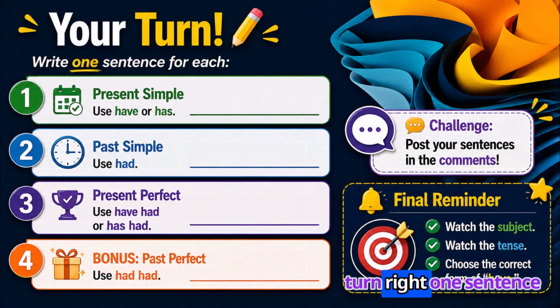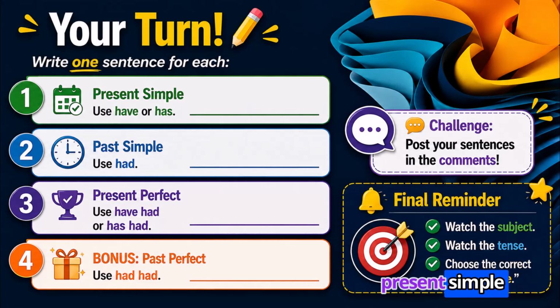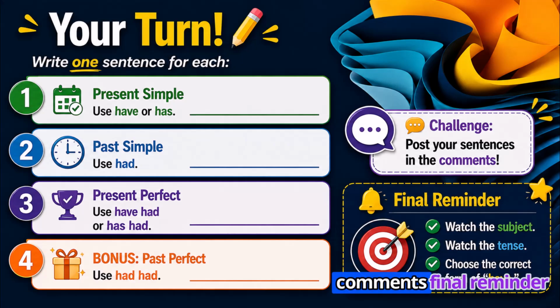Your turn. Write 1 sentence for each. 1. Present simple: use have or has. 2. Past simple: use had. 3. Present perfect: use have had or has had. 4. Bonus, past perfect: use had had. Challenge: post your sentences in the comments. Final reminder: watch the subject, watch the tense, choose the correct form of have.